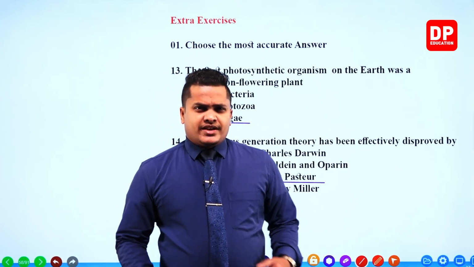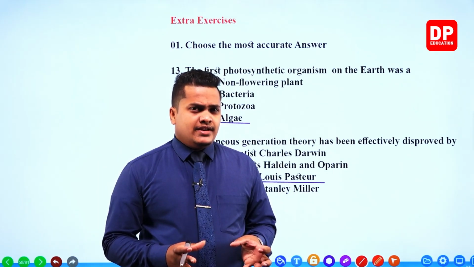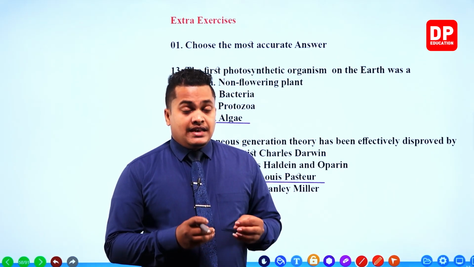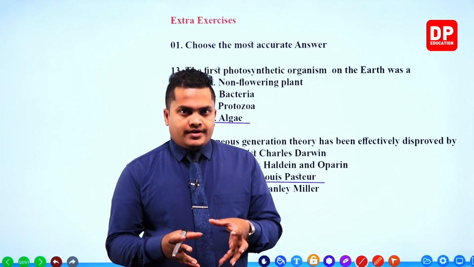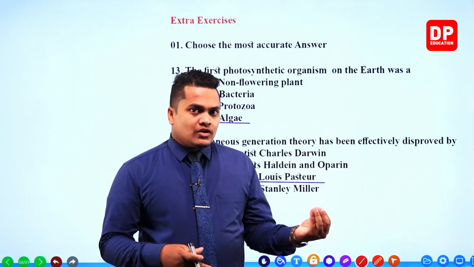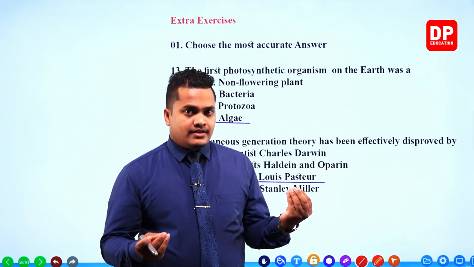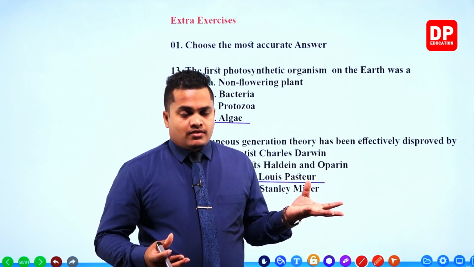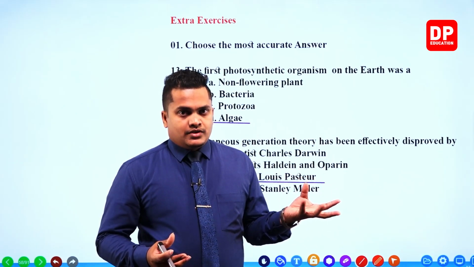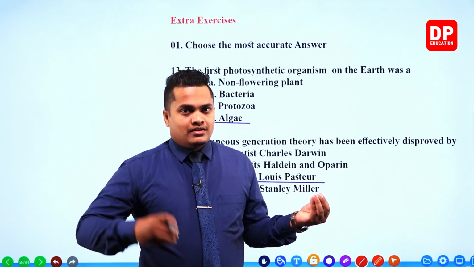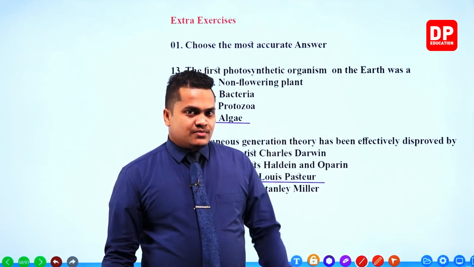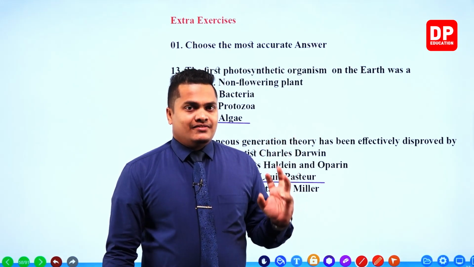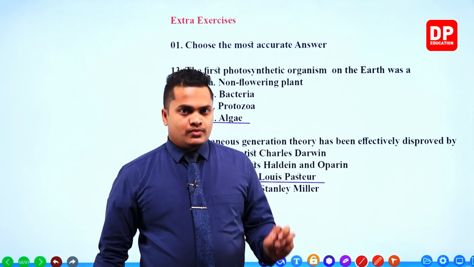What does spontaneous generation mean, my dear children? Once again we'll remind. Spontaneous generation means that from non-living things, living things occurred. For example, old clothes came to life, and rats were born from the old clothes. So the non-living thing is the cloth, and the rat is the living thing. Here the spontaneous generation theory explains that from a non-living thing, living organisms were created.